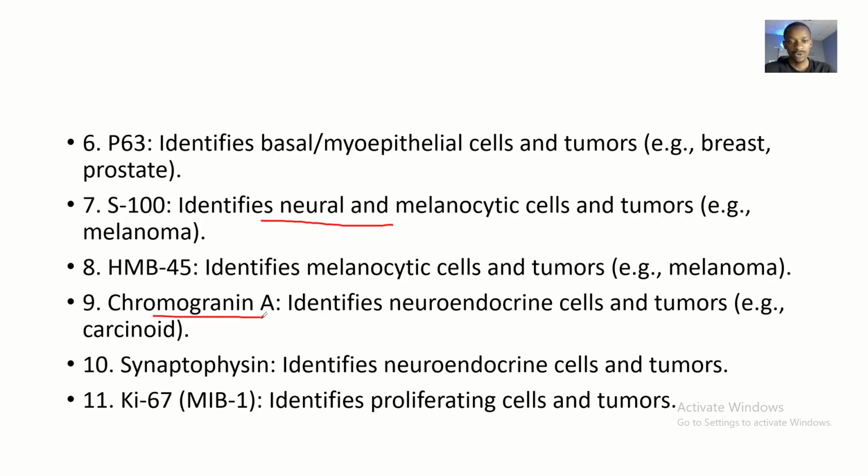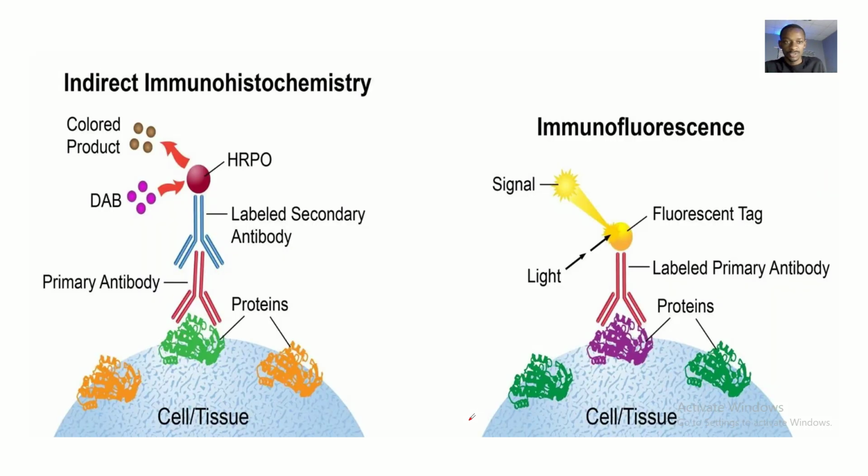Then we have chromogranin A. This one identifies neuroendocrine cells and tumors, for example carcinoid. Then we have synaptophysin. This one identifies neuroendocrine cells and tumors too. Then we have Ki67, also known as MIB1. This one identifies proliferating cells and tumors.